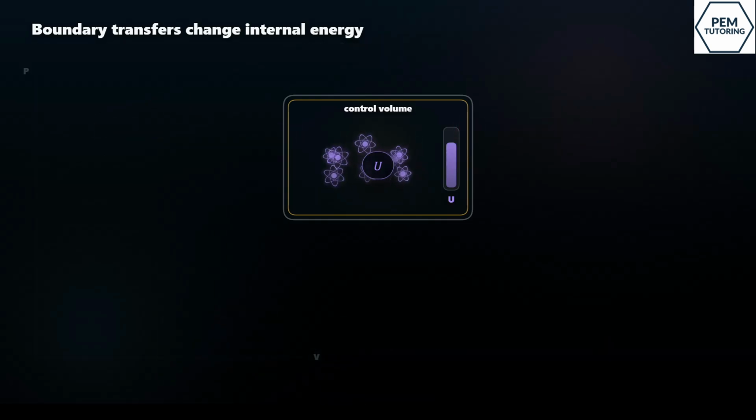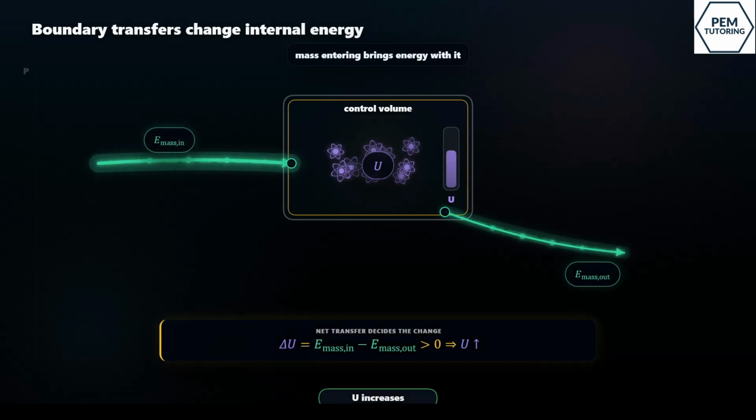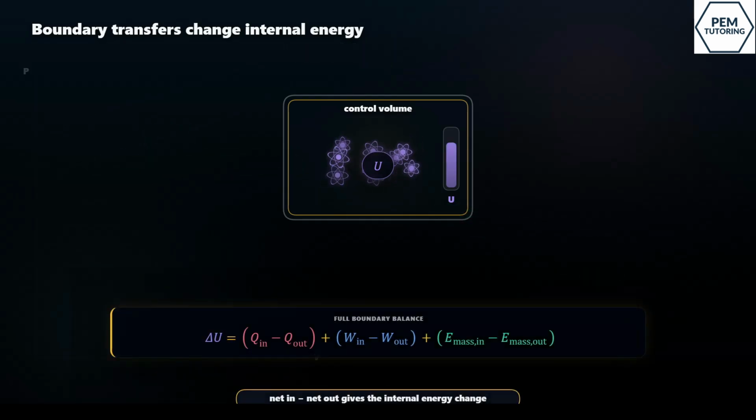The same idea works for work. More work in than work out increases internal energy. More work out than work in decreases internal energy. And mass behaves the same way. Mass entering brings energy with it. Mass leaving takes energy away. So the full internal energy balance is delta U equals Q in minus Q out plus W in minus W out plus E mass in minus E mass out.